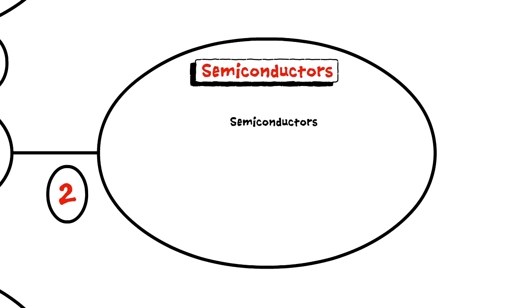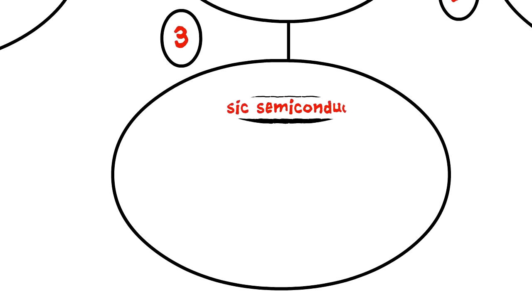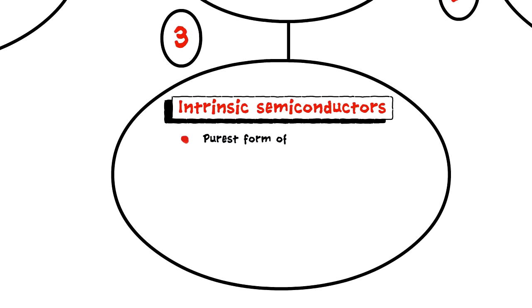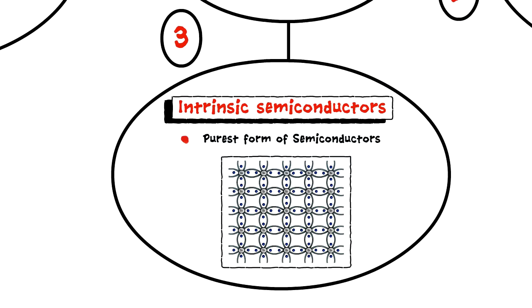Semiconductors are further classified into 2 main types: intrinsic semiconductors and extrinsic semiconductors. Intrinsic semiconductors are the purest form of semiconductors having 4 electrons in the outermost orbit and made up of covalent bonding of silicon atoms with each other.